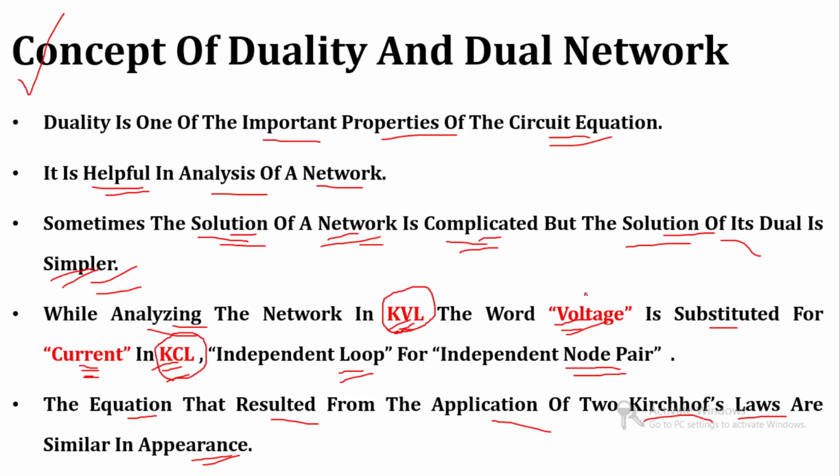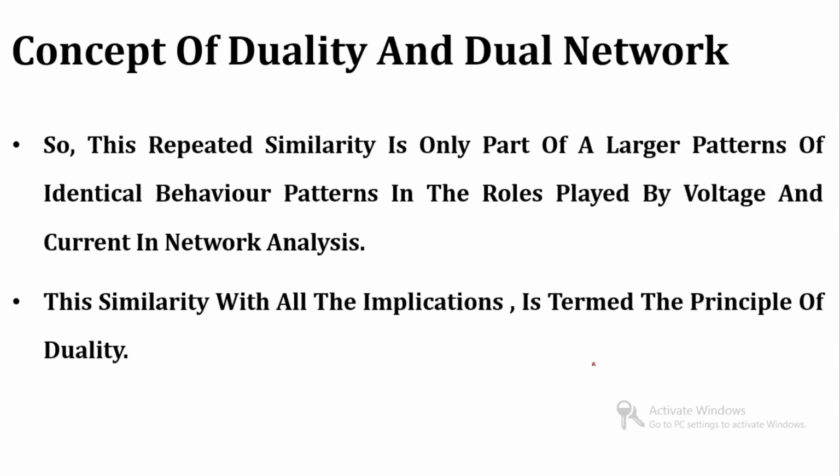In short, the dual of voltage is current, or the dual of loop is a node. This repeated similarity is only a part of a larger pattern of identical behavior in the role played by voltage and current in network analysis.